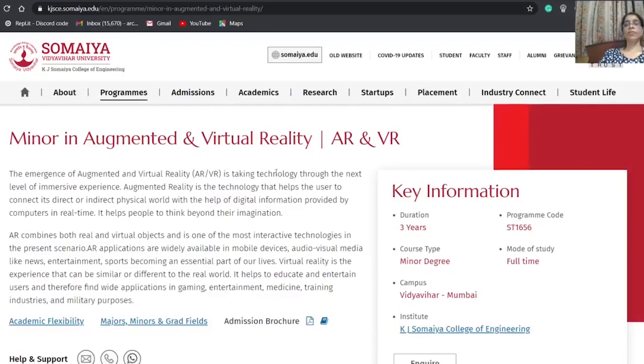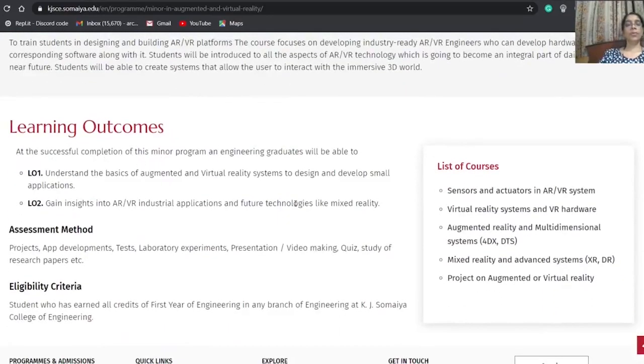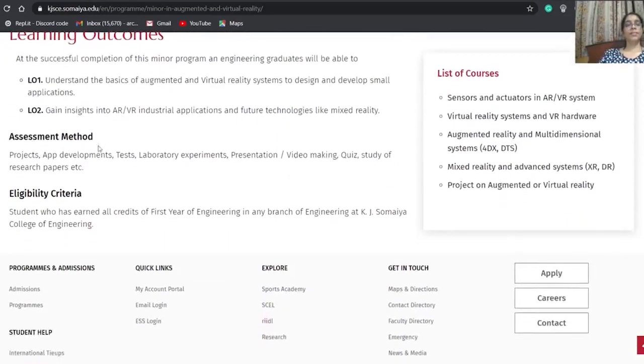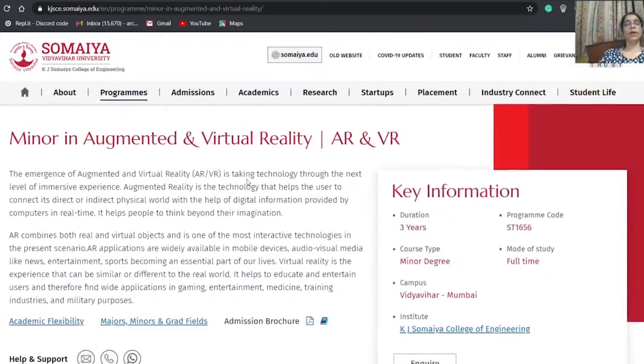Now, this page will open where you can get a brief introduction about the program, objectives of the program, learning outcomes of the program, assessment methods, eligibility criteria, and list of courses. In the same manner, you can get the introduction of the different minor degree programs as well as different honors degree programs.